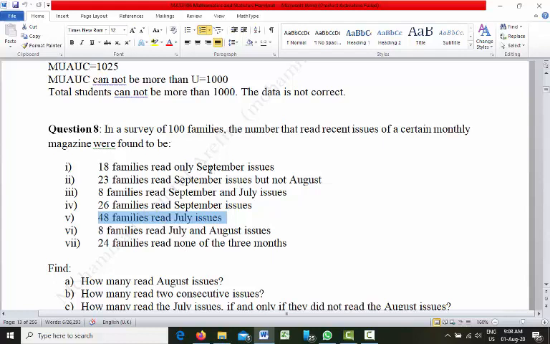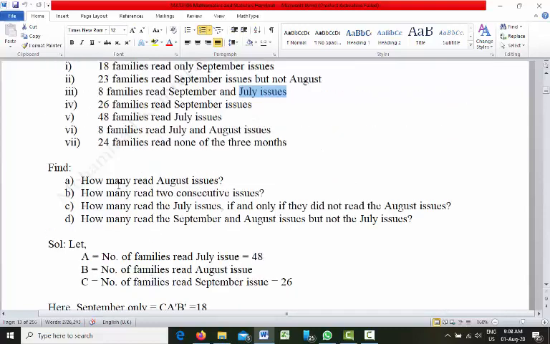That means we have a total of 3 monthly magazine issues: September, August and July. The question is asking how many read August issues, how many read 2 consecutive issues, how many read the July issues if and only if they did not read the August issues, and how many read the September and August issues but not the July issues.